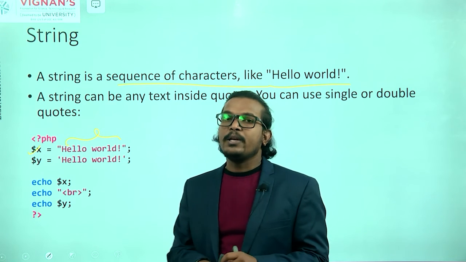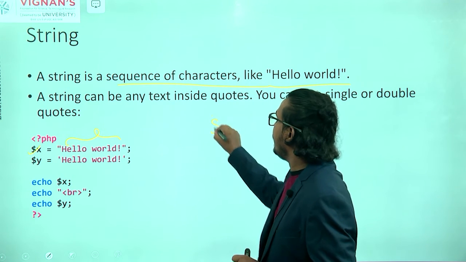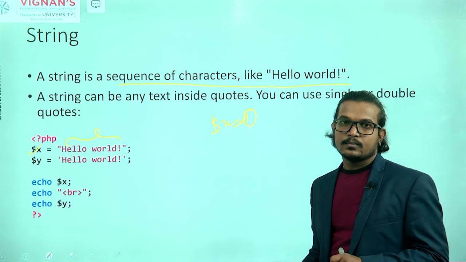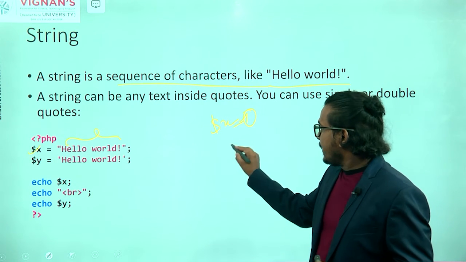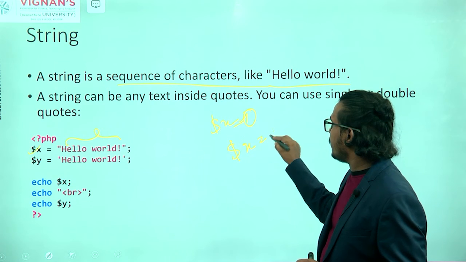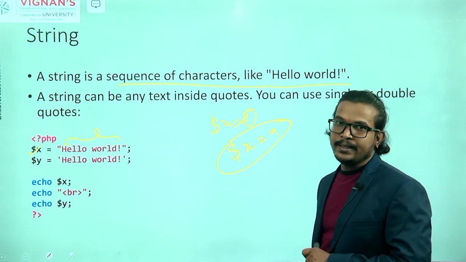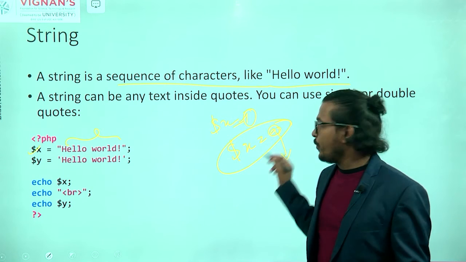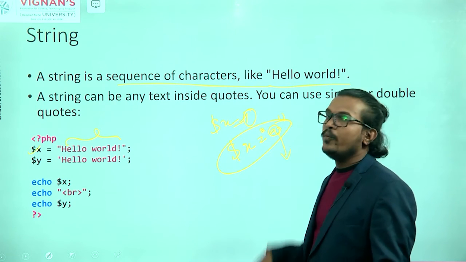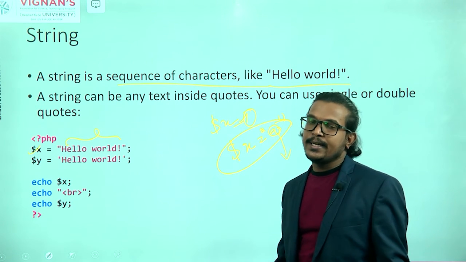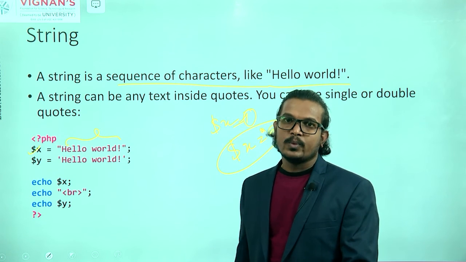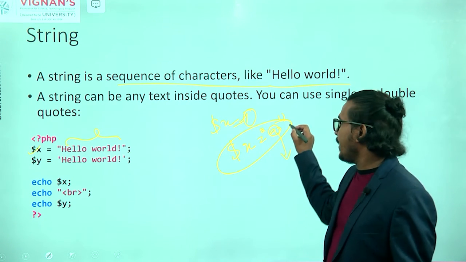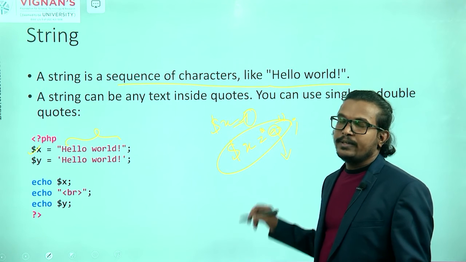If you are not passing any quotations there, if you are writing $x equal to 1, it will take it as an integer data type. Next, if you are writing $x equal to a, it will give some error. Why? Because we don't know what the data type of a is here. If we write it in quotations, we can say that a is a string data type or a character. Okay, clear? If we are not passing any quotations, it will write some error here.